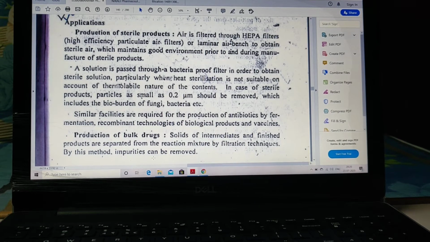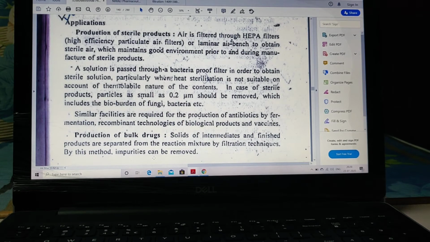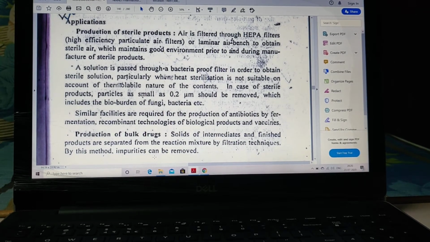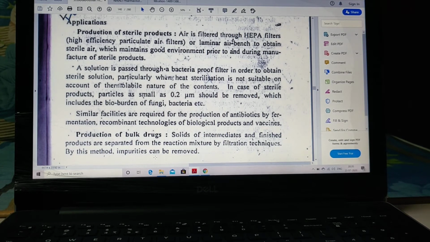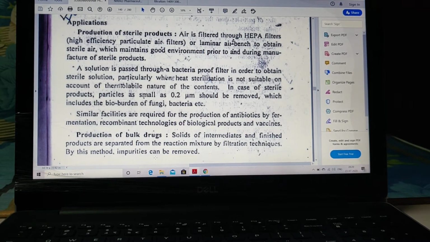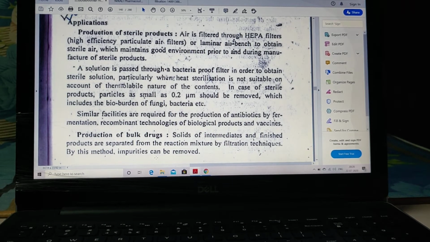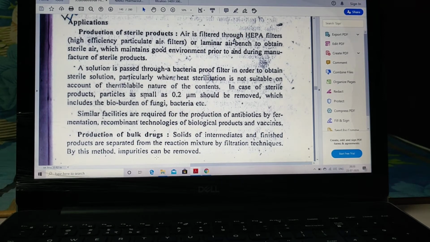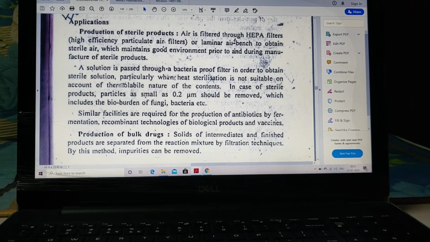And obviously this method is very good for thermolabile substances, because no heat is used in this kind of filtration technique. So you can see in your book itself, in application it is given, production of sterile products. Air is filtered through HEPA filters or laminar air bench, that is laminar flow air, unidirectional air, to obtain sterile air, which maintains a good environment prior to and during manufacturing of sterile products. So a solution is passed through a bacteria proof filter in order to obtain sterile solution.